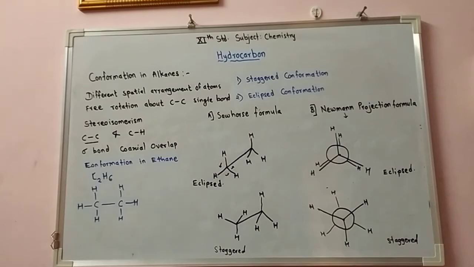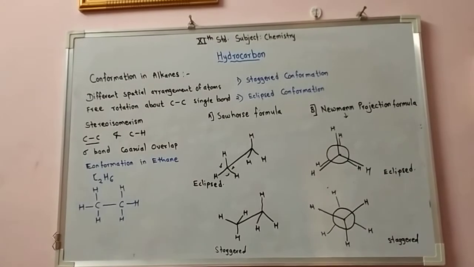Ethane has molecular formula C2H6, 2 carbon atoms and 6 hydrogen atoms. Now this is the detailed structure of the ethane molecule. 2 carbon atoms are joined to each other by a sigma bond due to coaxial overlap of orbitals.